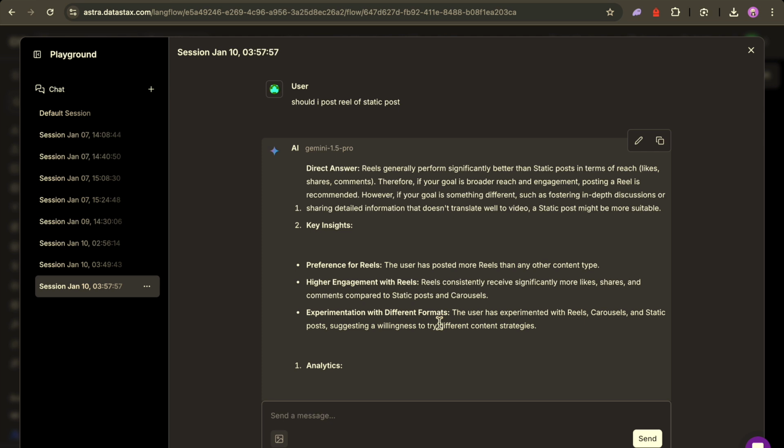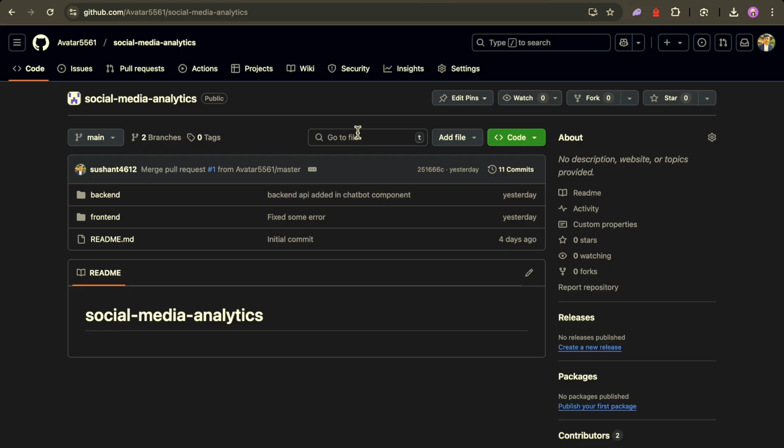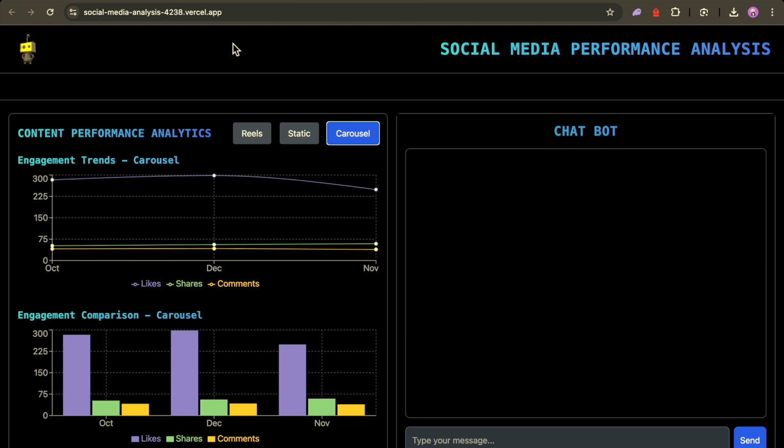I also built a companion website to showcase the insights dynamically. The website is powered by Express.js, while the front end is built using React. The website allows users to select post types to analyze, view engagement metrics in real time, and read GPT-generated insights. You can explore it at this URL. I deployed the website using Vercel.